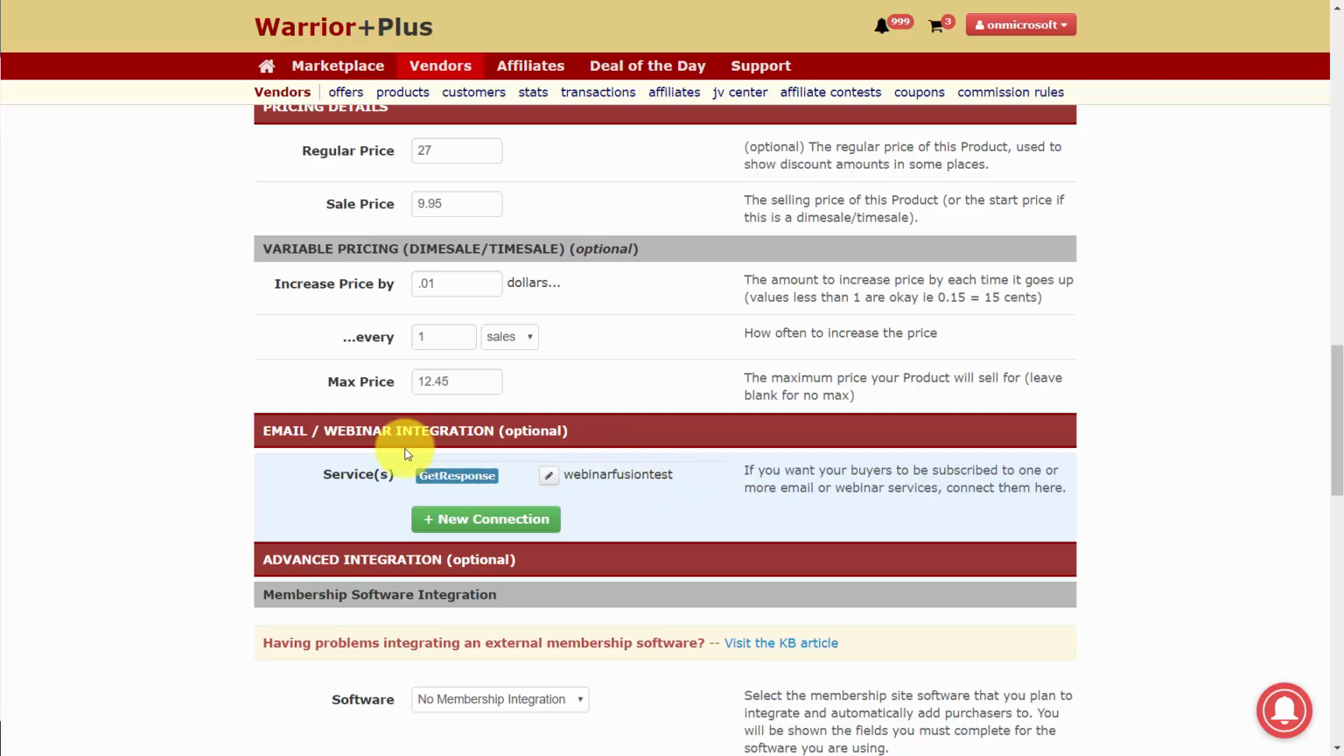Now, it's important to note that whenever you add someone through an API, in most cases, you will need to call the company, such as GetResponse or Aweber, and you'll need to tell them to turn off their confirmation process so that the individual will be added to your list without sending an email asking for confirmation.